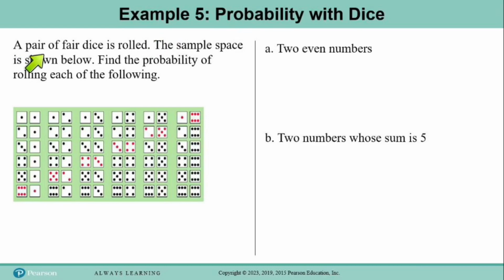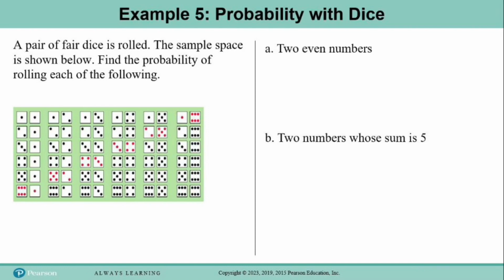So it says a pair of fair dice is rolled. The sample space is shown below. Find the probability of rolling each of the following over here. But first, let's look at our table here. These are all the outcomes you can have when you roll 2 dice at the same time. So you could have a 1 and then a 1 and then a 2, and so on, up to 6 and 6. But how many different outcomes are there?